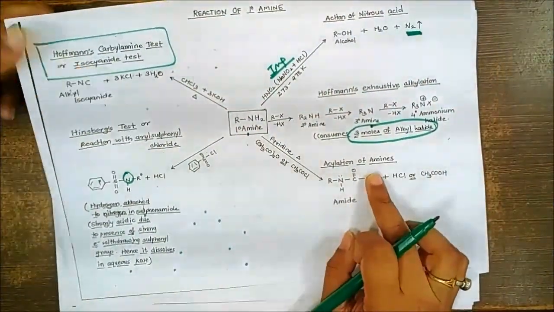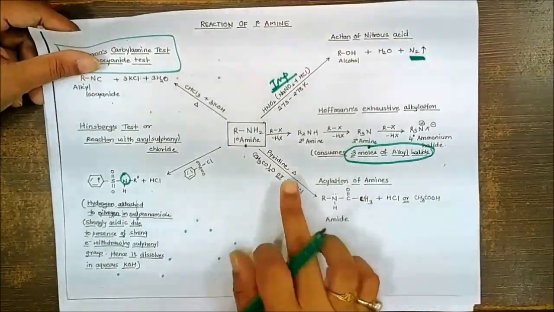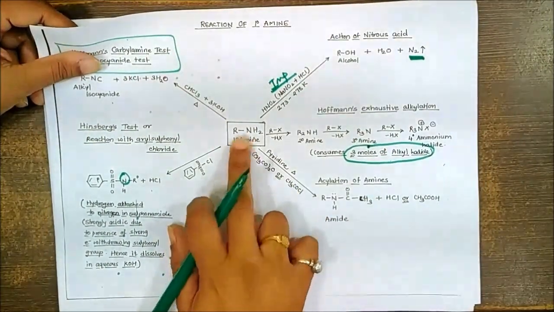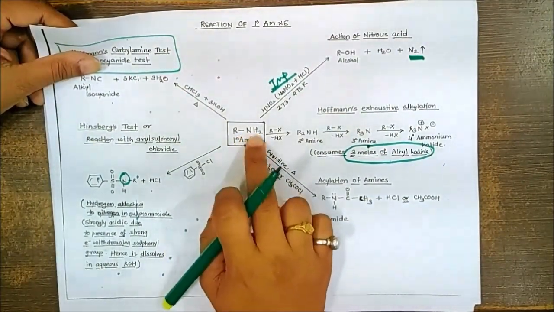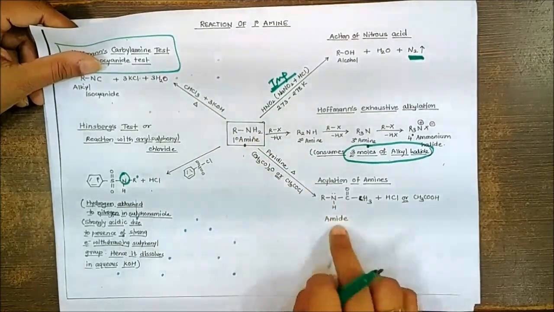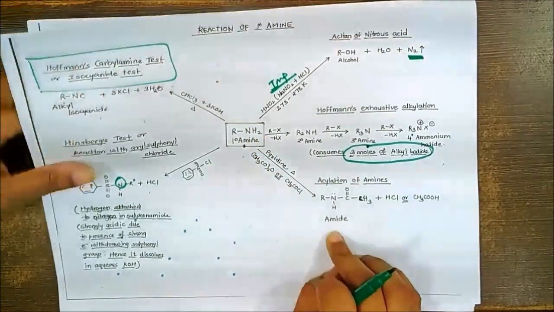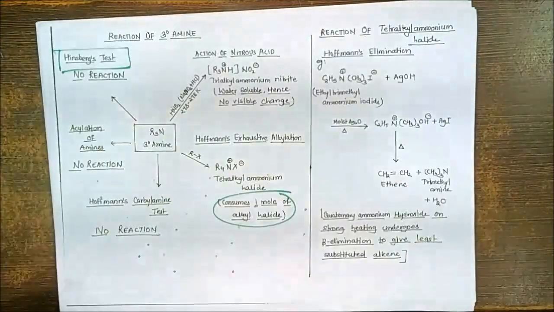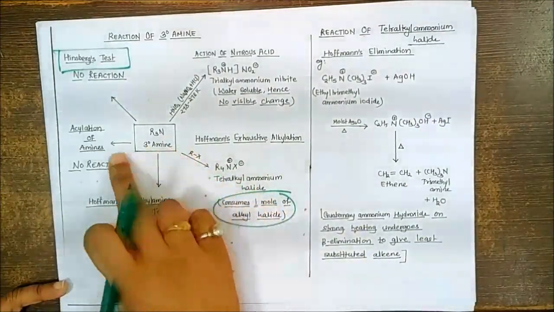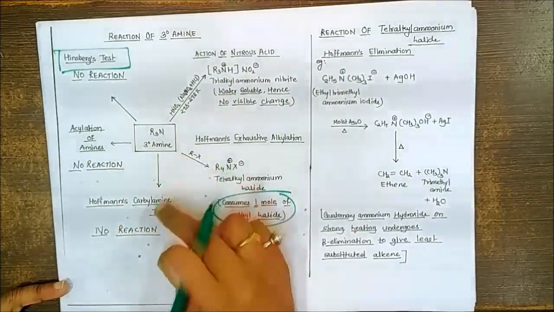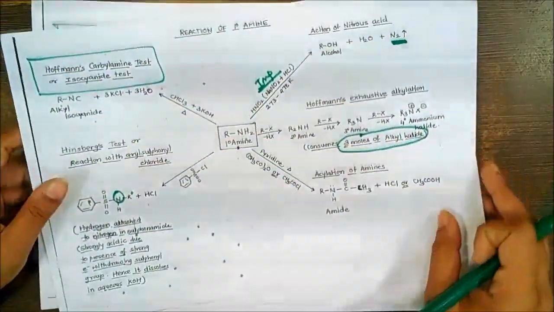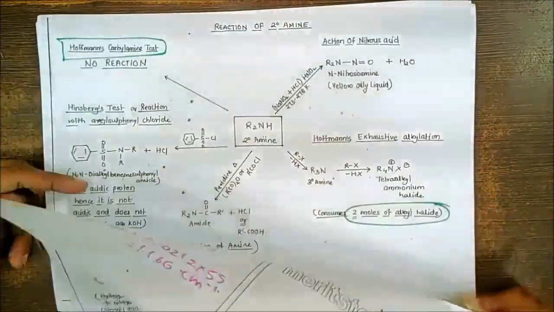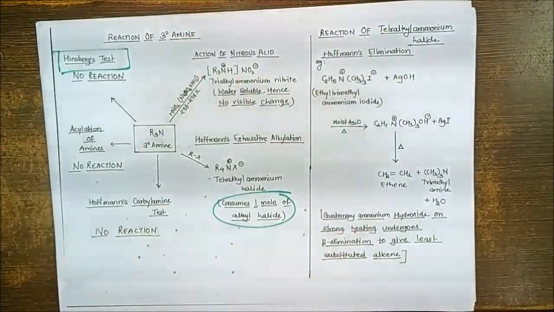In case of acylation of the amines, the primary amine NH2 is having 2 hydrogens, so mono and di, both acylations are possible. Here only monoacylation is possible in case of secondary, while there is no acylation reaction in case of the tertiary amines. So all these are summary form of the reactions for the primary, secondary and the tertiary amine.